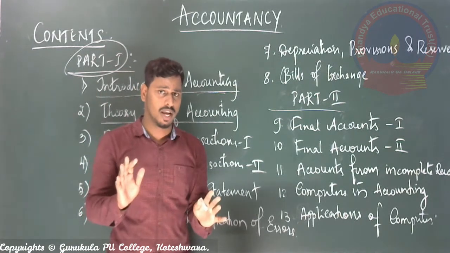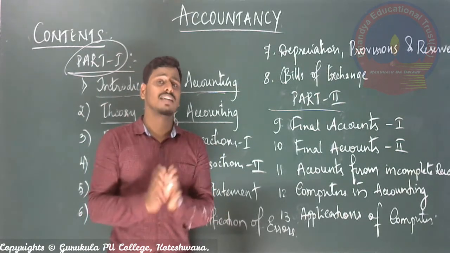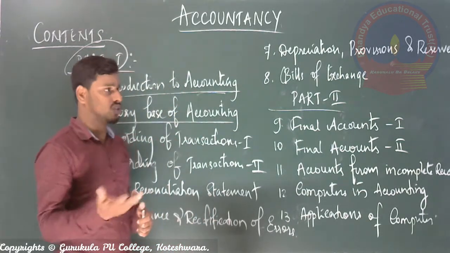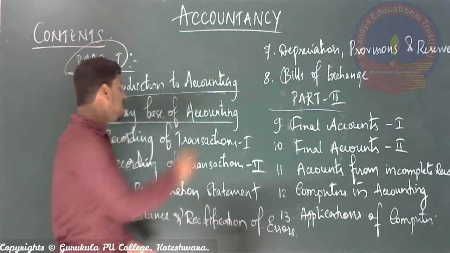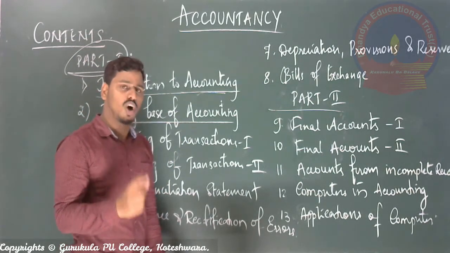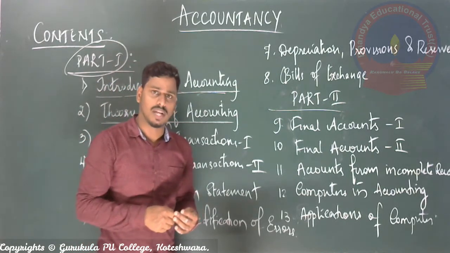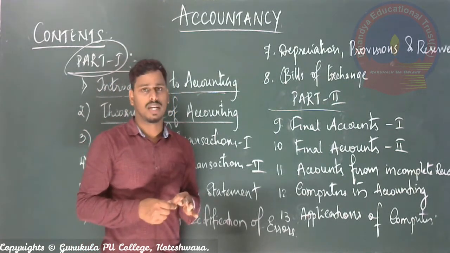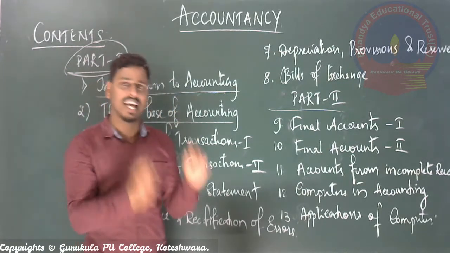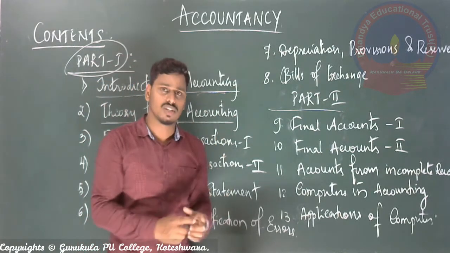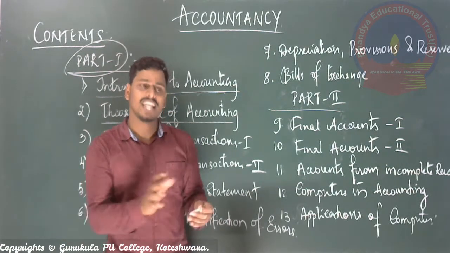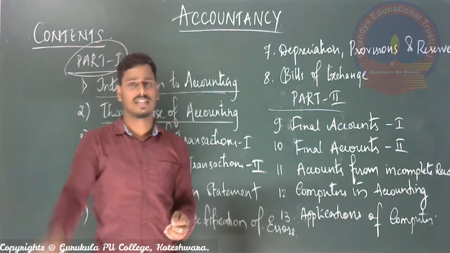No worry. Okay. With the basic things of theory, we can go for the problems or illustrations, solving illustrations. So this chapter consists of some theory base of accounting. They are called concepts of accounting, principles of accounting, or conventions of accounting. Right. For every case, for every situation, there are some concepts and principles based on which the transaction is recorded.